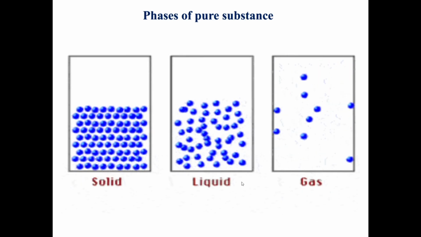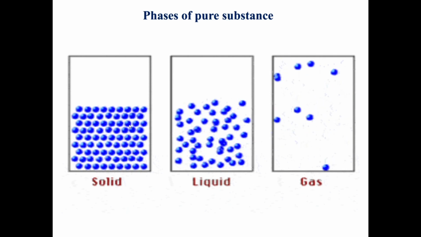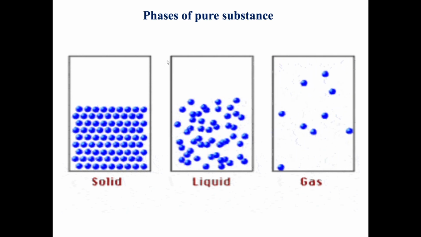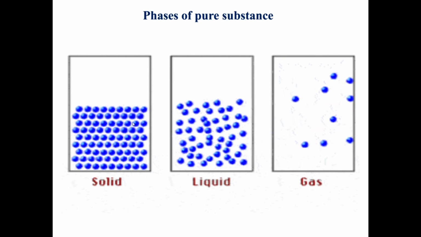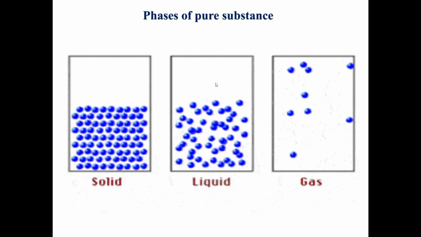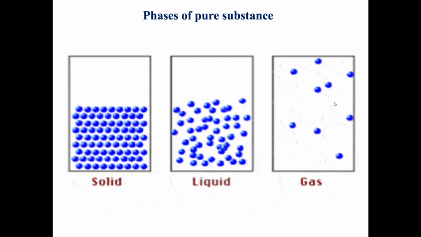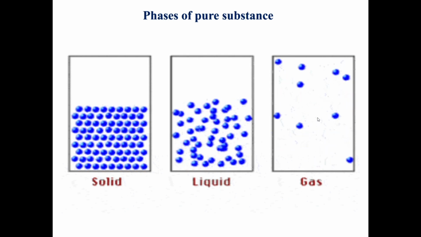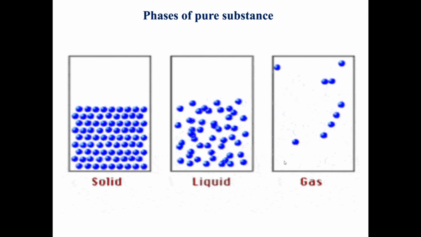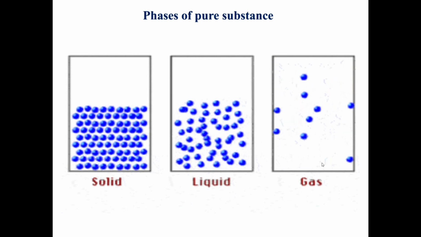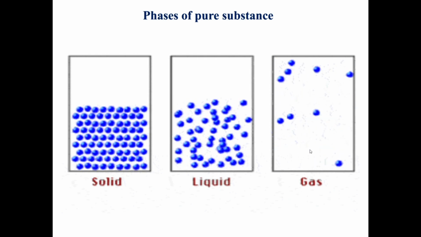See the movement of the molecules in different phases. In solid they are vibrating. In liquid they are starting to move. But in gases they collide with each other and with the walls of the container. Also they are moving randomly and very fast.